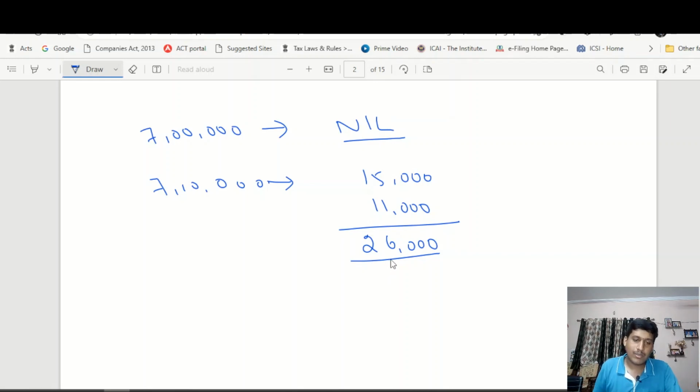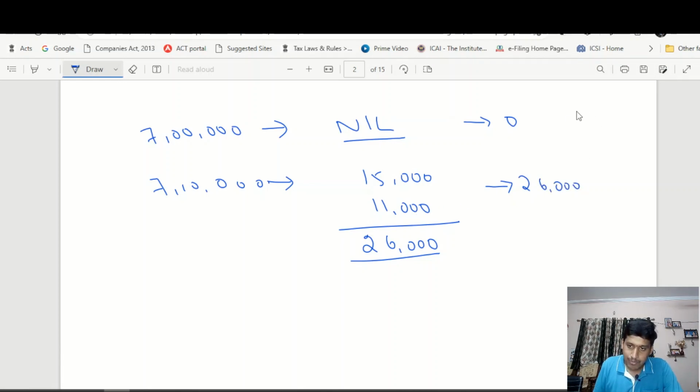So imagine a person, just because of earning 10,000 extra income over and above 7 lakhs, ends up paying an additional tax of 26,000. If your income is 7 lakhs, tax is 0. If your income is 7 lakh 10,000, tax will be 26,000.